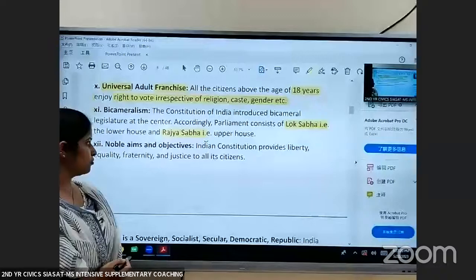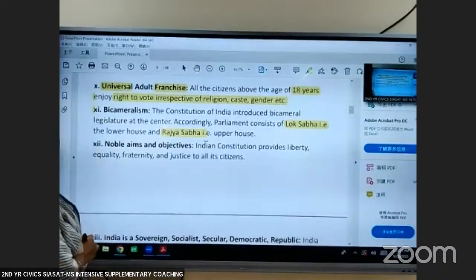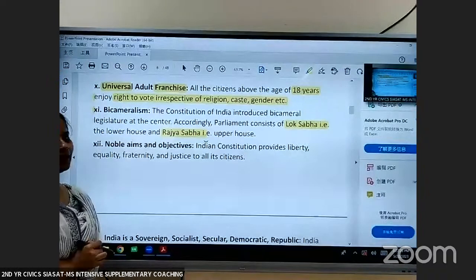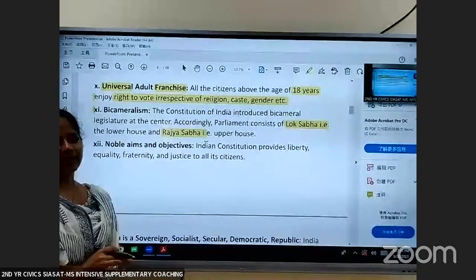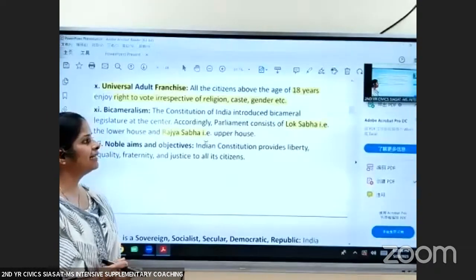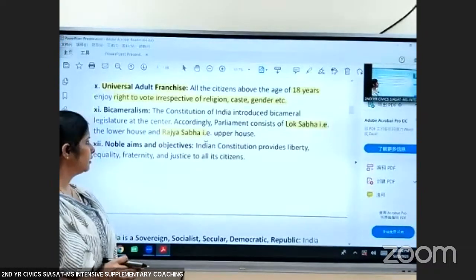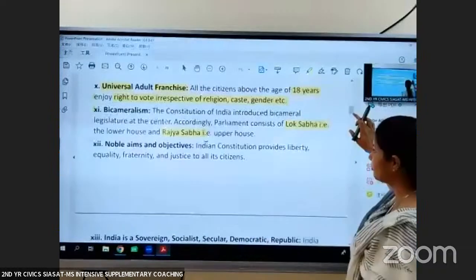Coming to the state governments, only 6 states in India have got a bicameral legislature. That means the state legislature has two houses, Legislative Assembly and Legislative Council. Telangana is one of those 6 states.